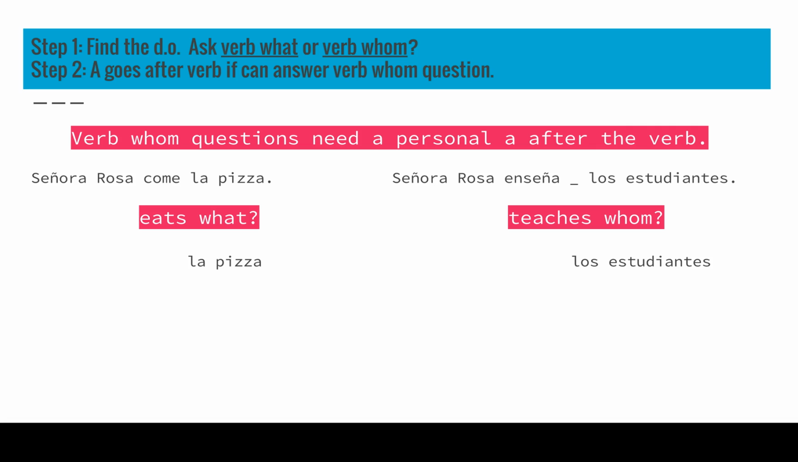Second sentence. Señora Rosa enseña los estudiantes. Miss Rosa teaches whom? The students. And yes, I do need a personal a because teaches whom was answered. Teaches whom? The students. Students are my direct object. I need a personal a. This sentence should read, Señora Rosa enseña a los estudiantes.